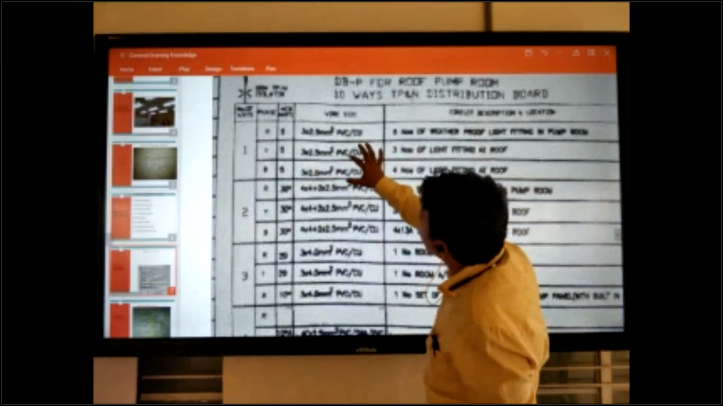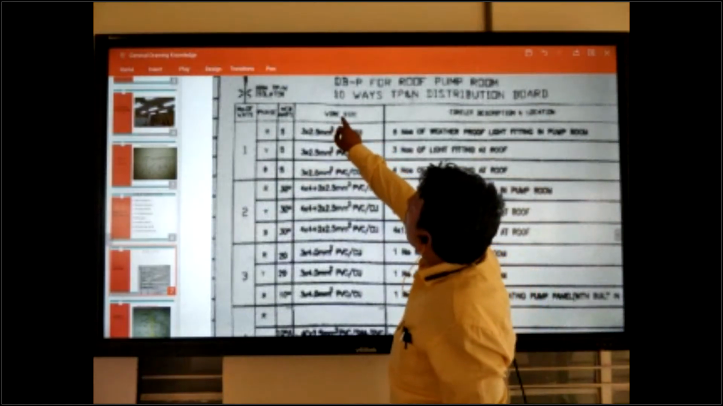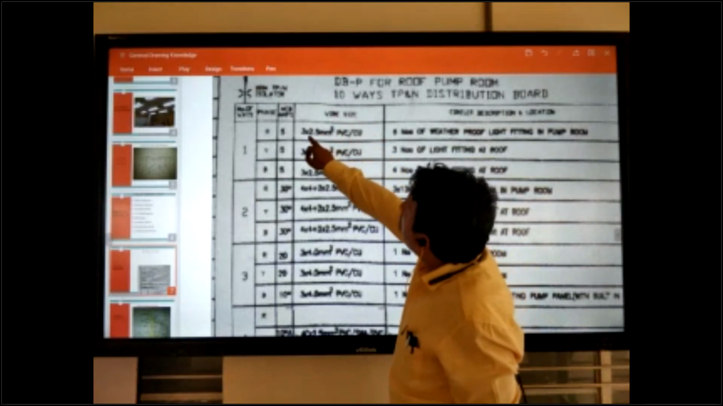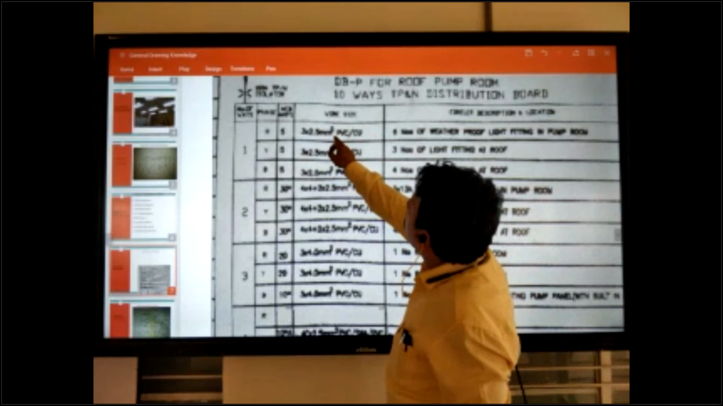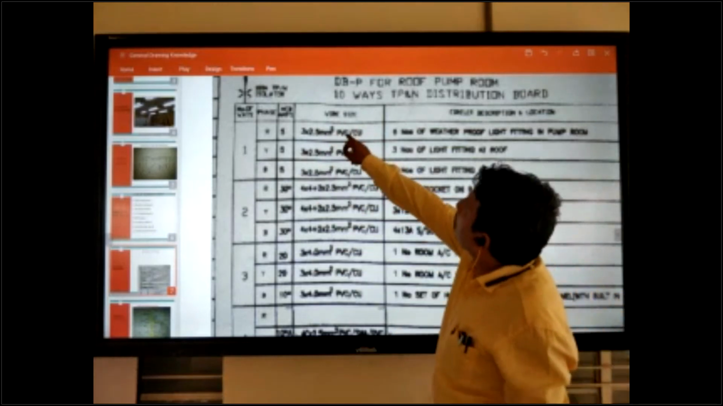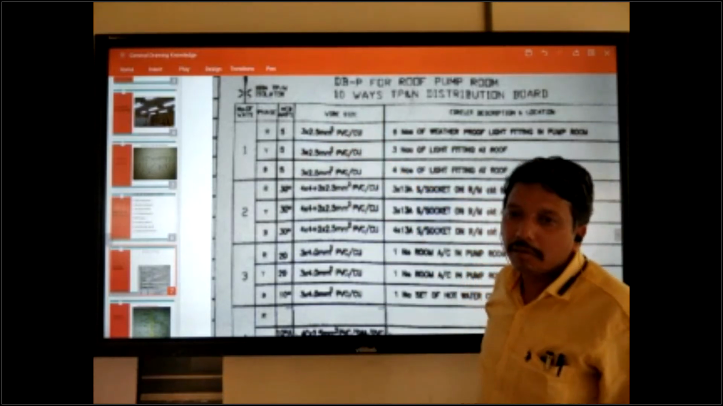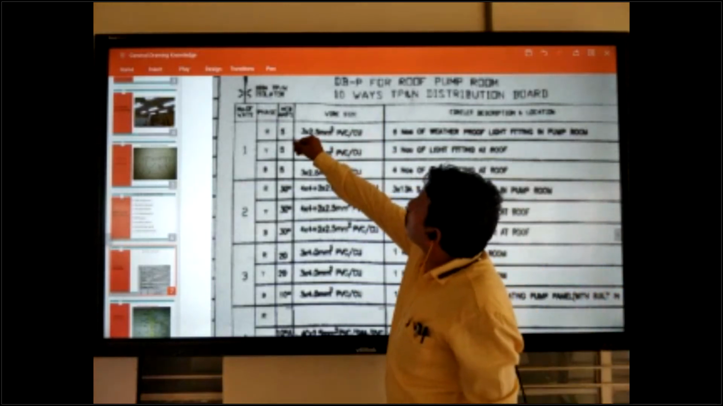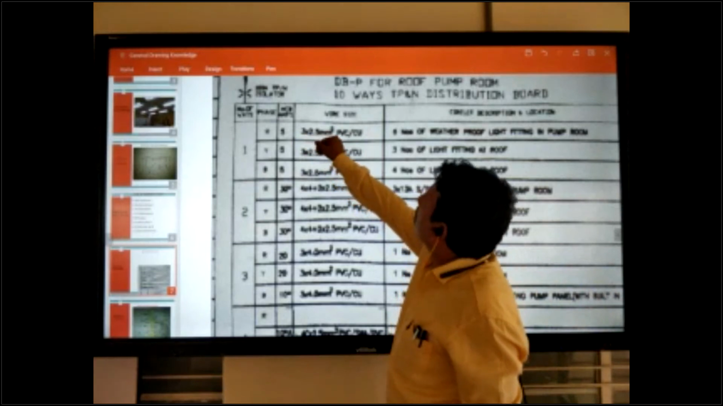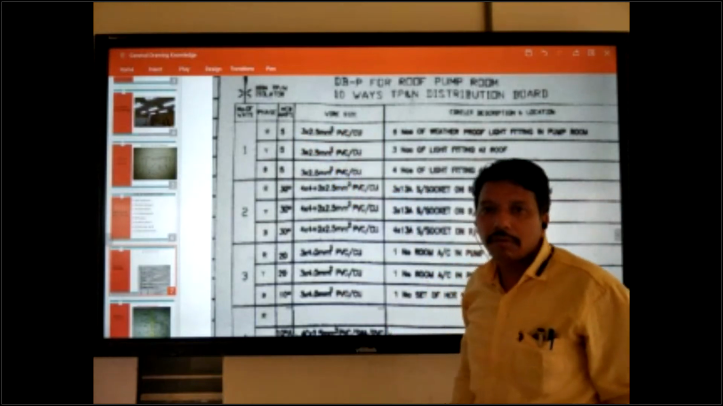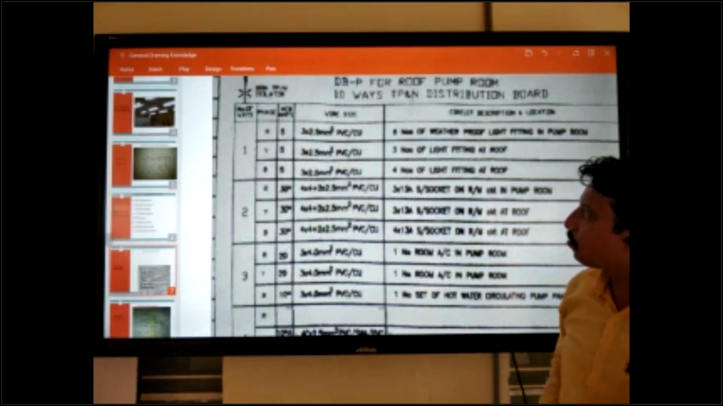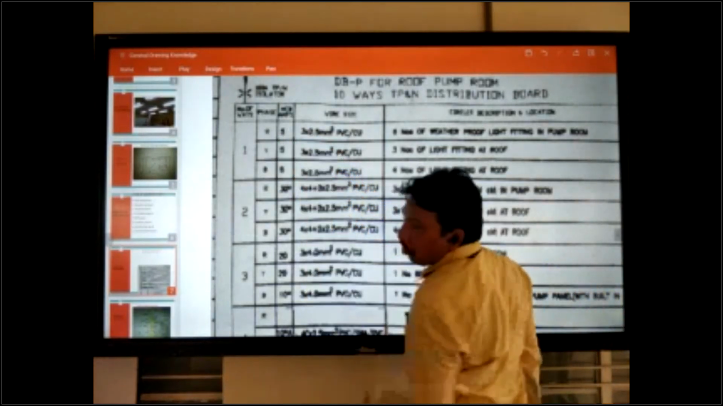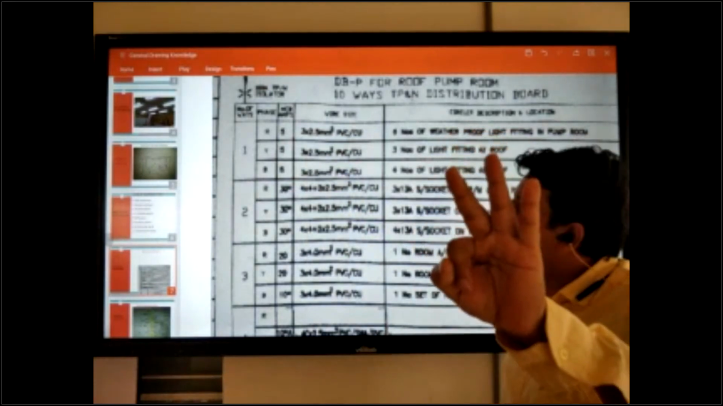Fourth one, here is written wire size, okay? So 3 into 2.5 mm square, PVC CU. What is the meaning of this one? 3 into 2.5 mm square, PVC CU. So this means 3 wires are coming in this circuit. Only 3 wires coming.